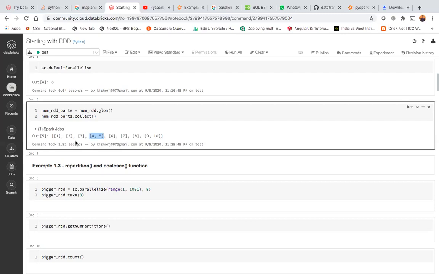So the assignment is basically just tweak this code to get the count of the records in each partition. Here I can see each partition's content. First partition is having element 1, second is having element 2, third is having 3, fourth one is having 4 and 5. Instead of getting the elements as they are, I want the counts of each. Just give it a shot. Try any Google search and find it out. Anyway, we'll be discussing it in the next session, but just give it a try.